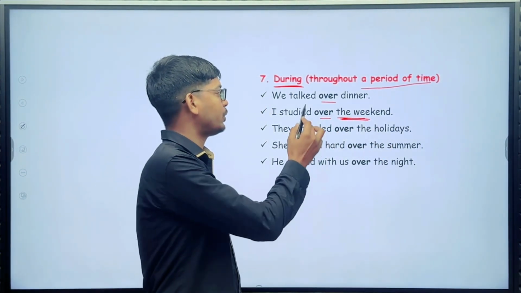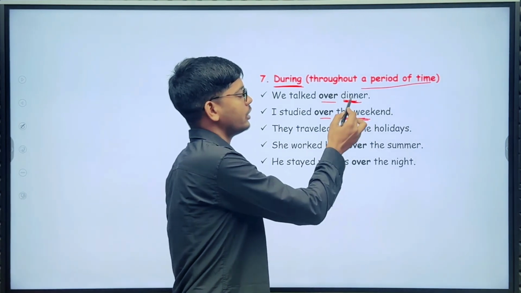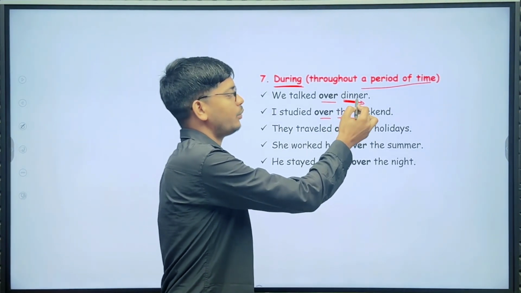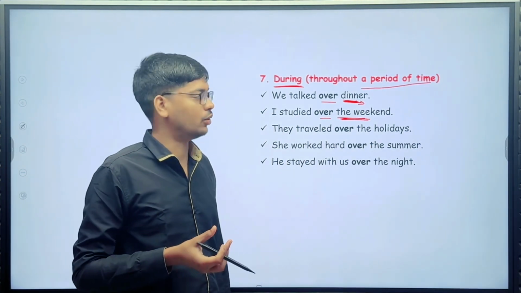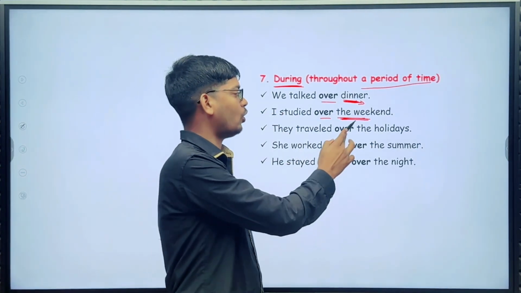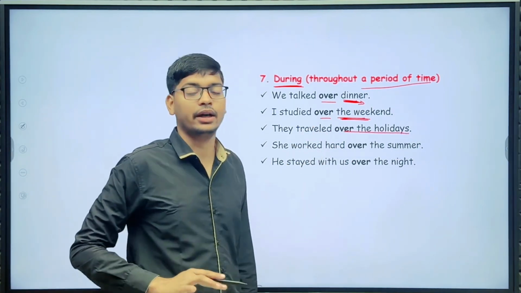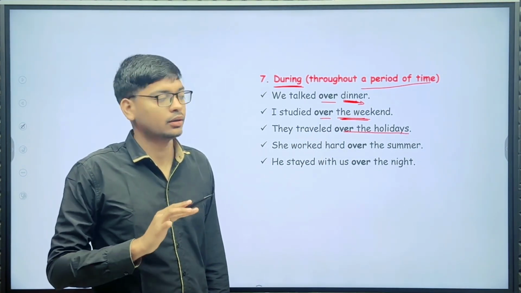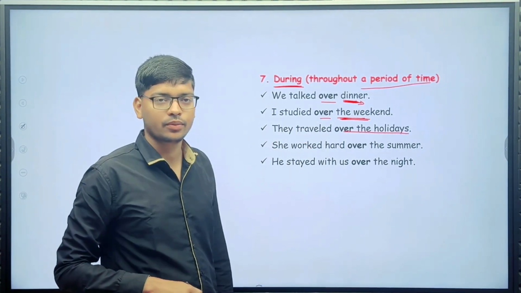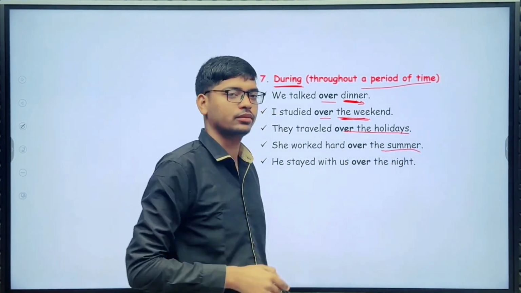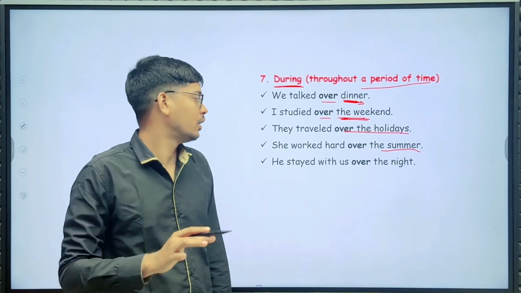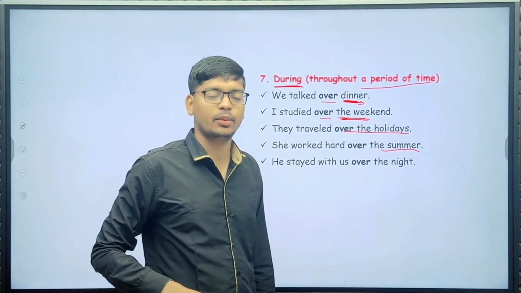We talked over dinner. So here dinner is a period of time. They traveled over the holidays. She worked hard over the summer.